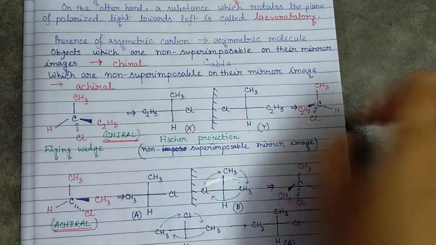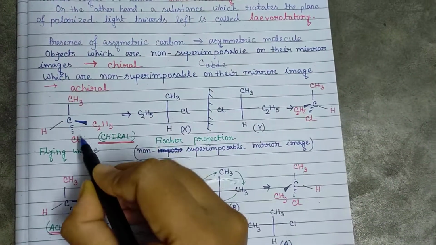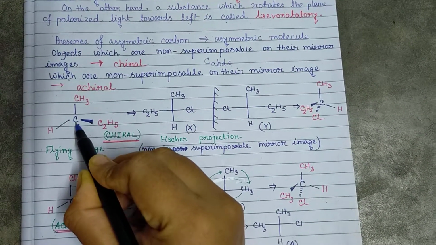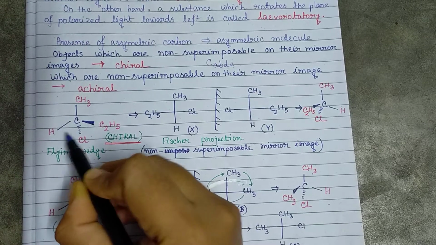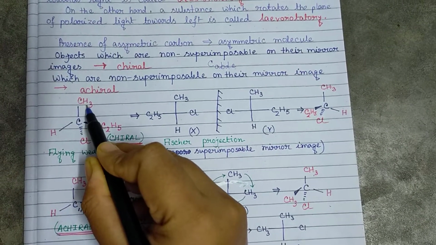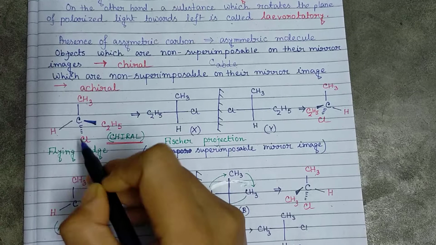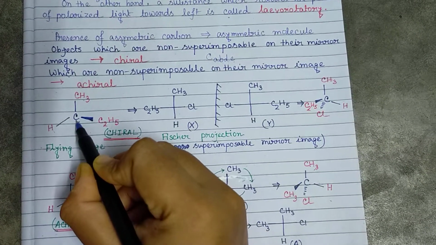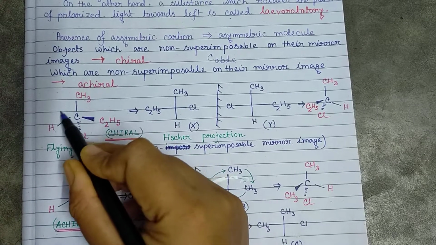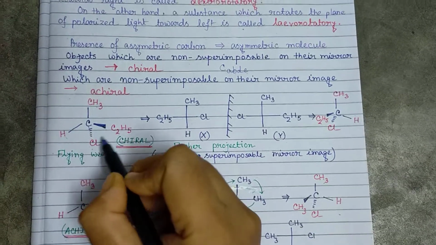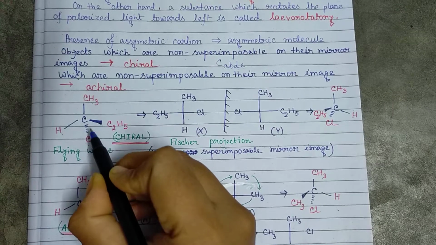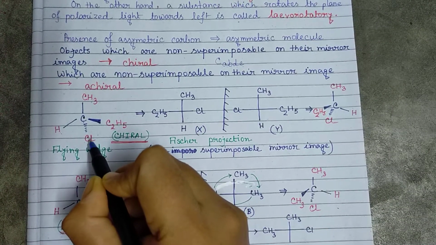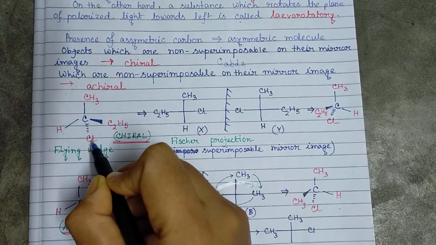If we see this example, we can see that this carbon is having 4 different groups. That means one is methyl, another one is hydrogen, chlorine and ethyl group. So this carbon is an asymmetric carbon and as a whole the compound will be an asymmetric molecule. Now this compound will give us optical activity.